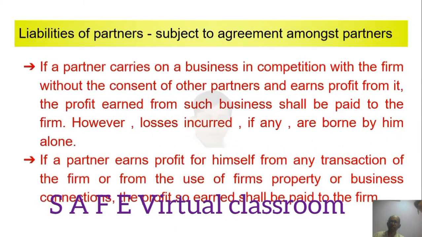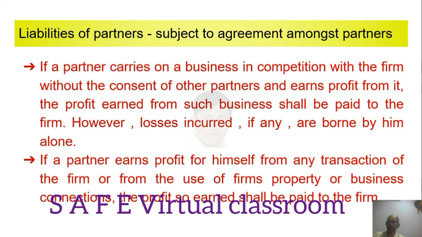Liability of partners is subject to agreement among partners. One more concept they ask again and again. If a partner carries on a business in competition with the firm without the consent of other partners and earns profit from it, the profit earned from such business shall be paid to the firm. However, losses incurred, if any, are borne by him alone. These questions are asked again and again.